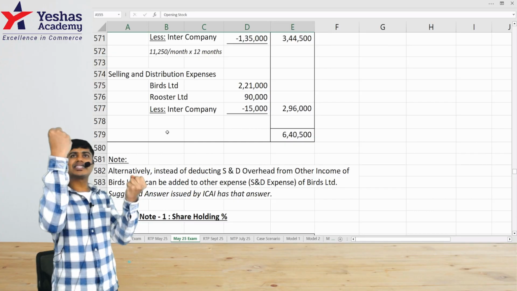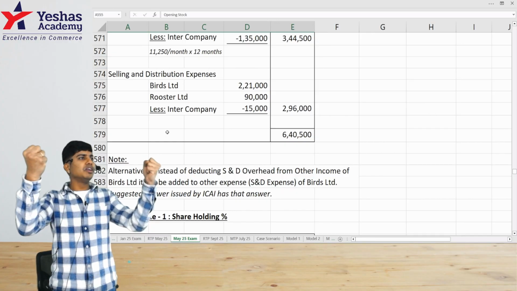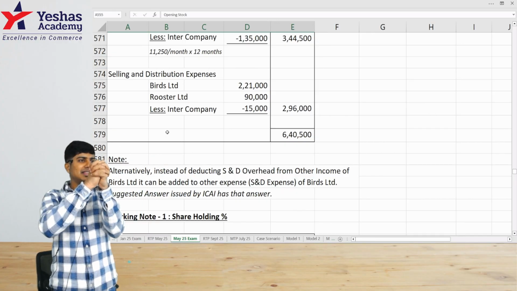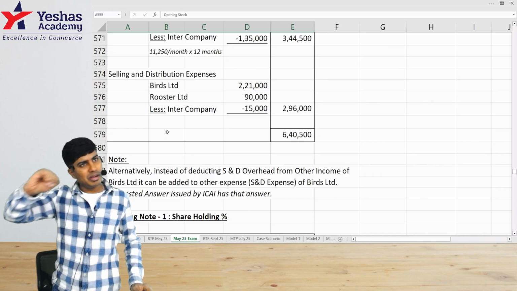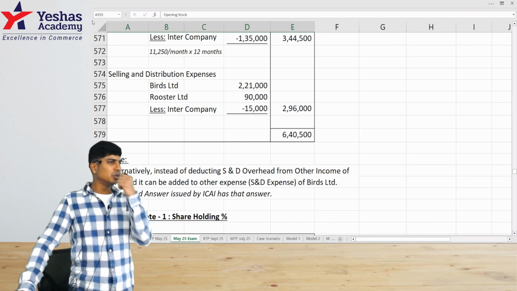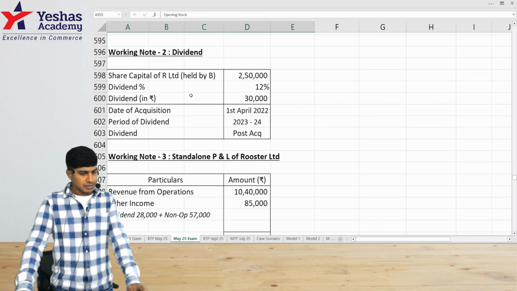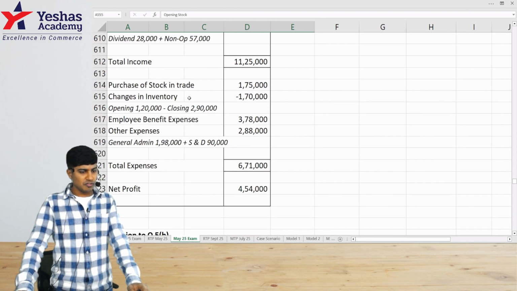So what would happen? This company would have booked an expense, this company would have booked an income. That is right when they are two different companies. When you consolidate them into one, you would have to eliminate it from the expense of one entity and the income of the other entity. And that's it. There are only two adjustments. It was a very easy and good-doing question. And there was one dividend adjustment also, not to forget.